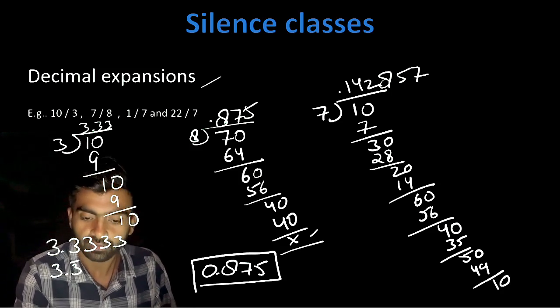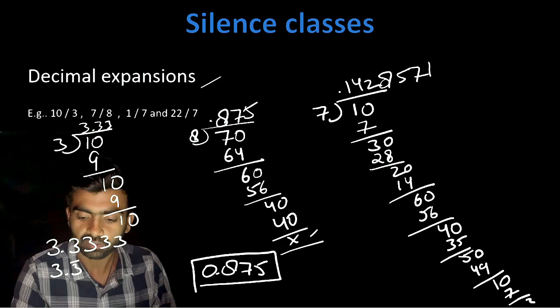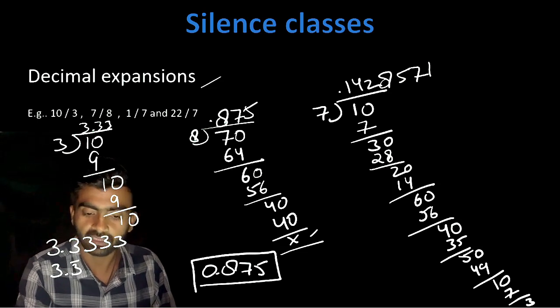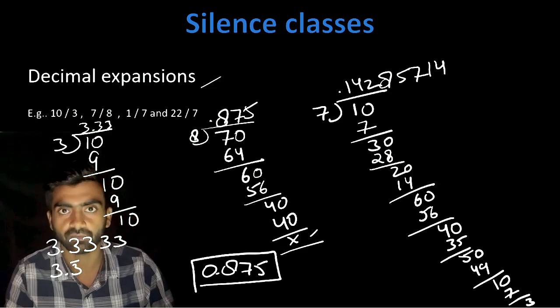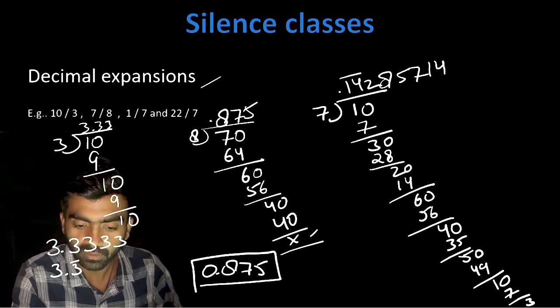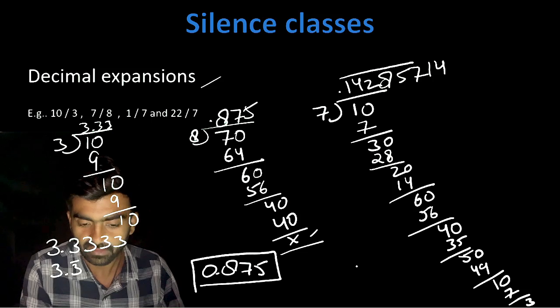Okay, 7 1s are 7. Again 3 means now again it will become 30. It will come 4 means it is repeating now. Okay, the number will repeat itself. So we can put the bar over here. Okay, so we can write it down.